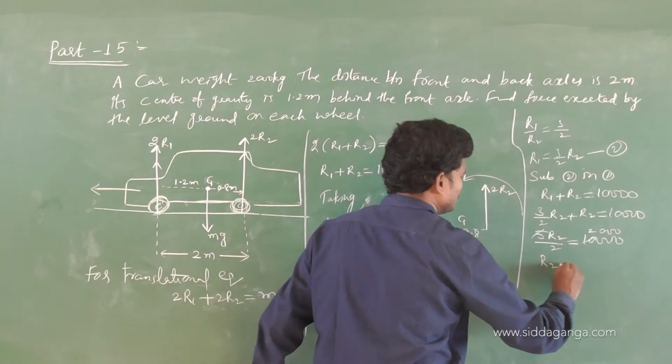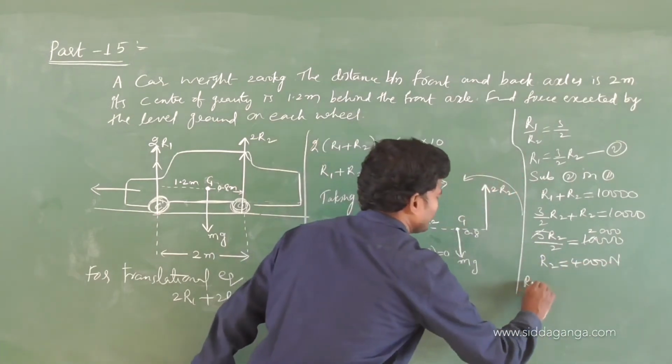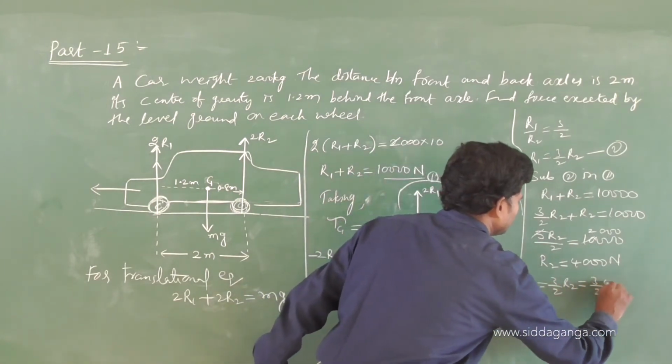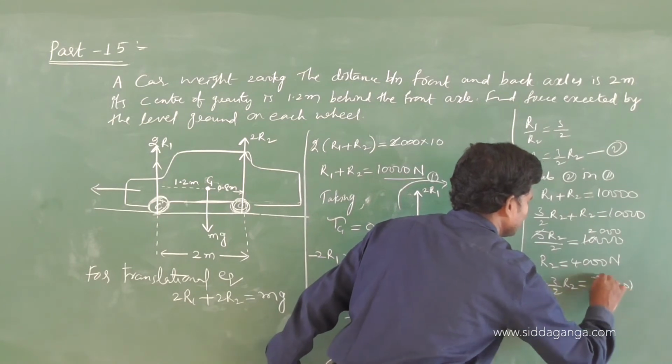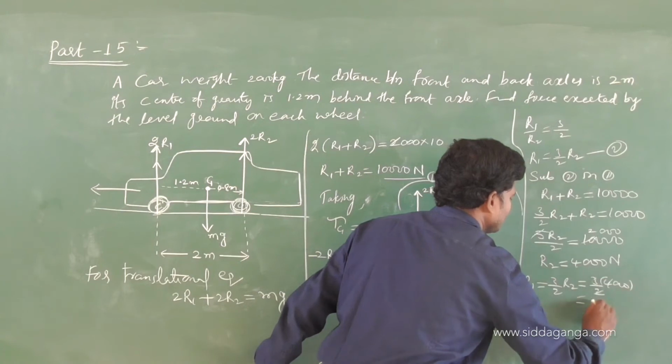So R2 I got 4000. Check the answer. R2 is 4000. R1 is equal to 3 by 2 R2, 3 by 2 into 4000, that is 6000.